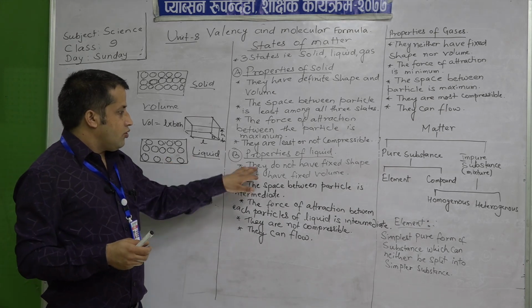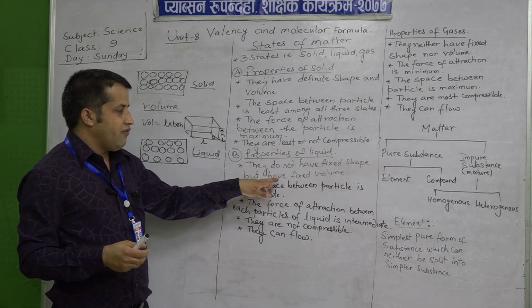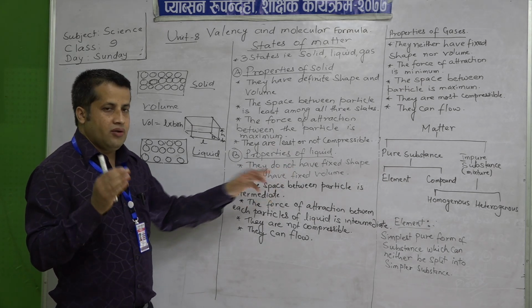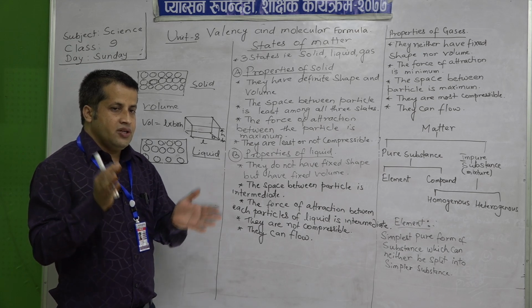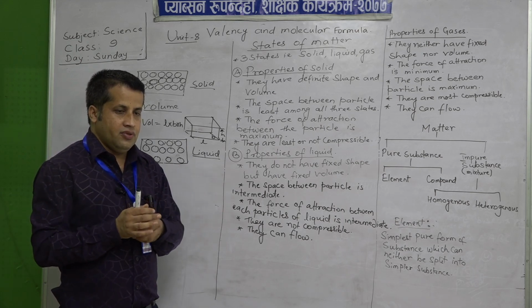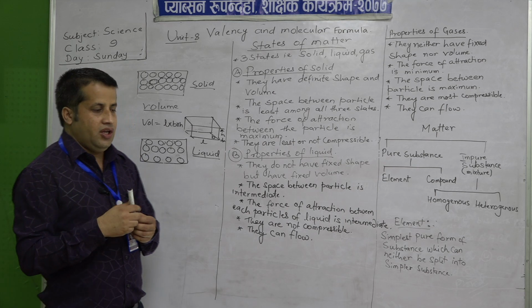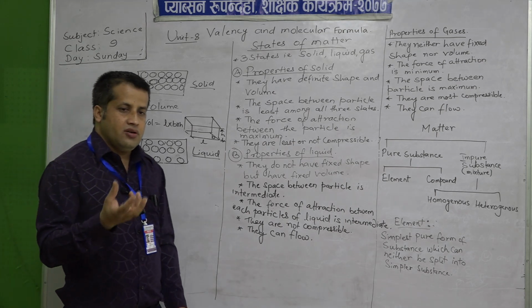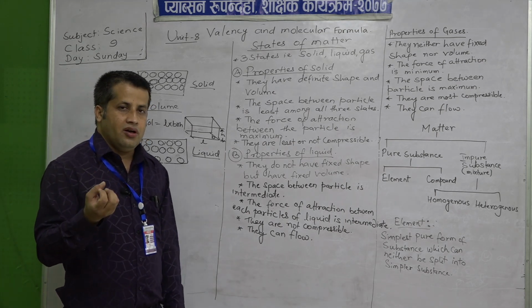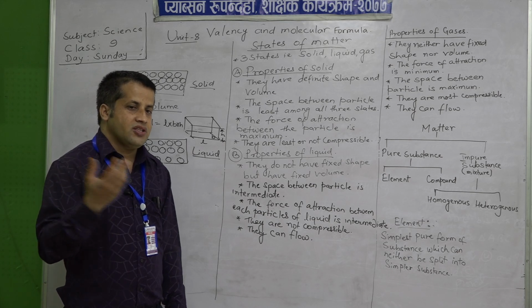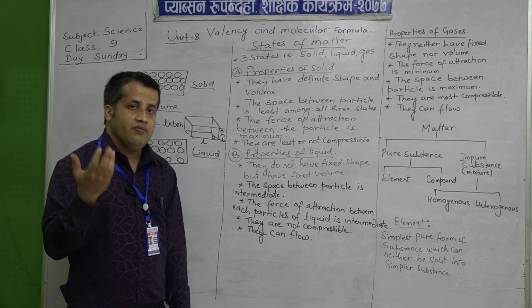They do not have fixed shape, but have fixed volume, that is, they will occupy the space in which we keep them. If we take any container, the space is occupied by the liquid, and it will take the shape of any object in which we keep it.